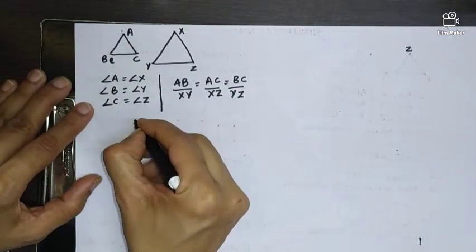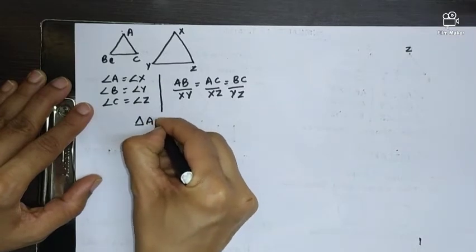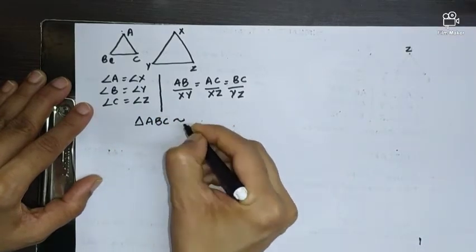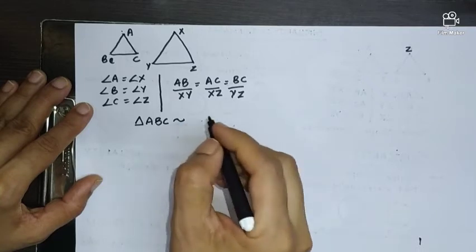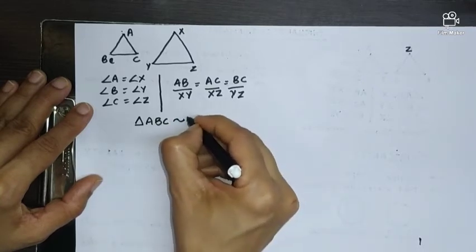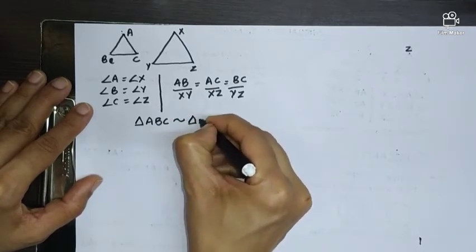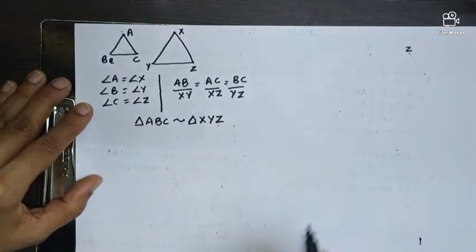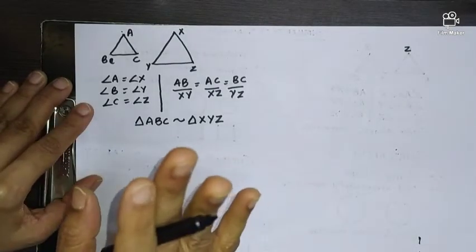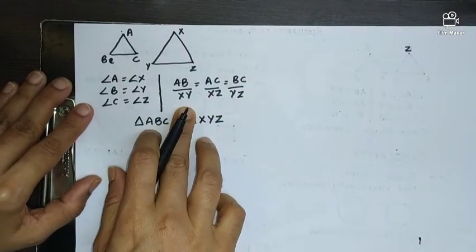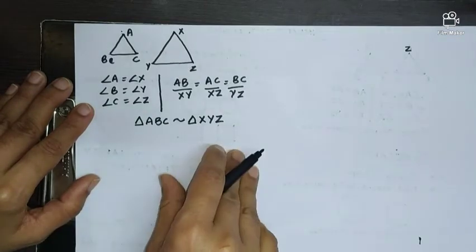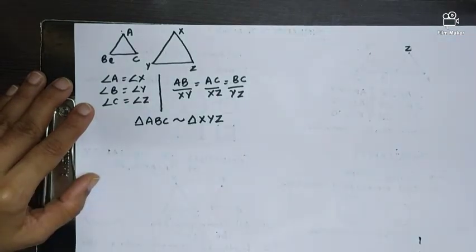So under both the conditions, can I say triangle ABC? Now see, there is a change in the symbol used for similarity. The symbol is here. This is the sign of similarity, and ABC is similar to XYZ. So if any two triangles have to be similar, the first condition, all the corresponding angles have to be equal, and second condition, ratio of the corresponding sides have to be in proportion. So hope the topic is very much clear.